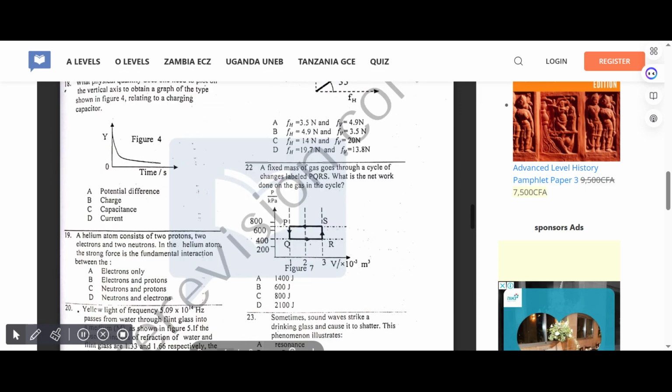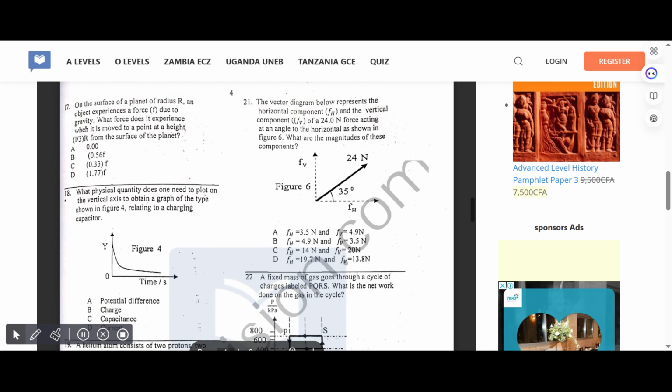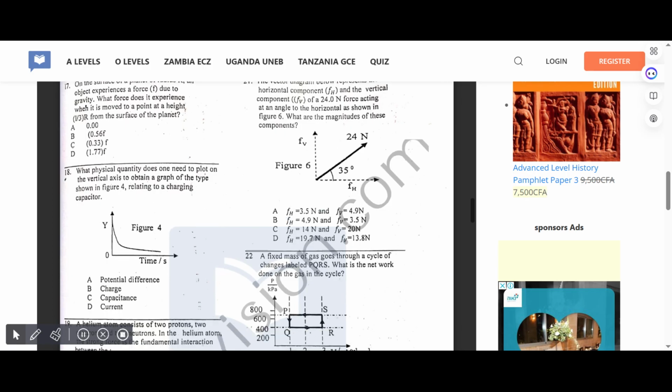1.66. The vector diagram below represents the horizontal component Fh and the vertical component Fv of a 24.0 N force acting at an angle to the horizontal as shown in figure 6. What are the magnitudes of these components? Correct answer for 21 is D.